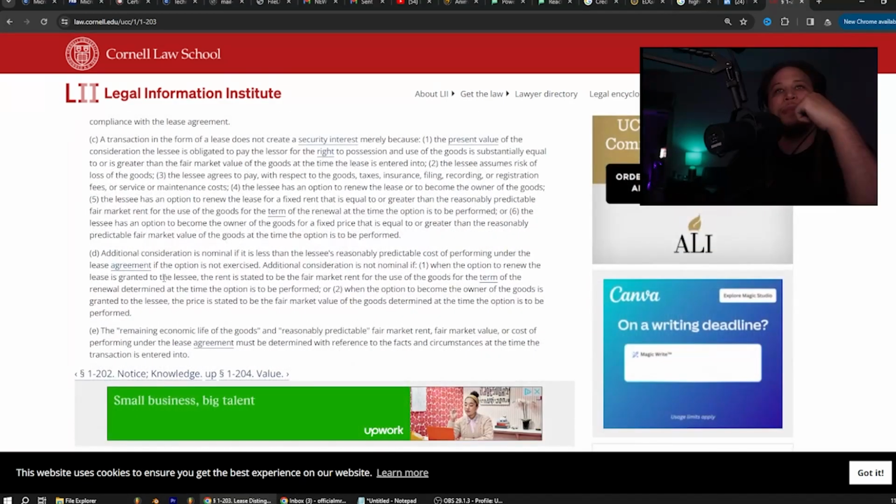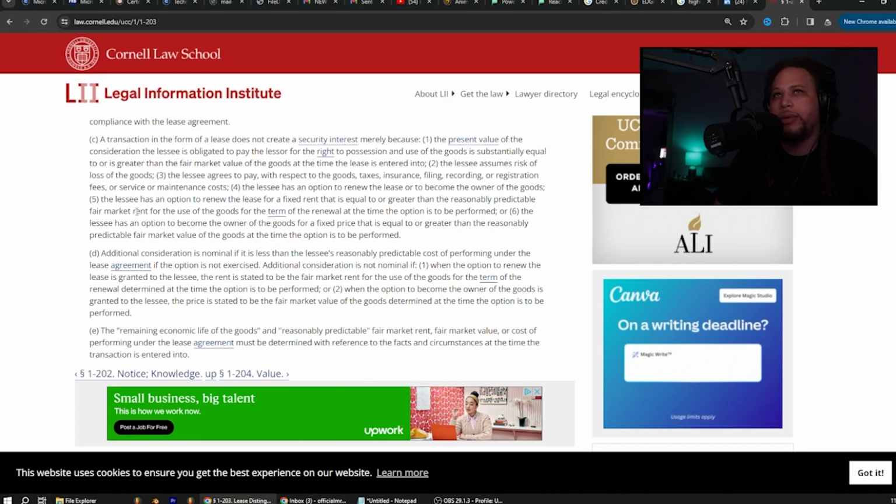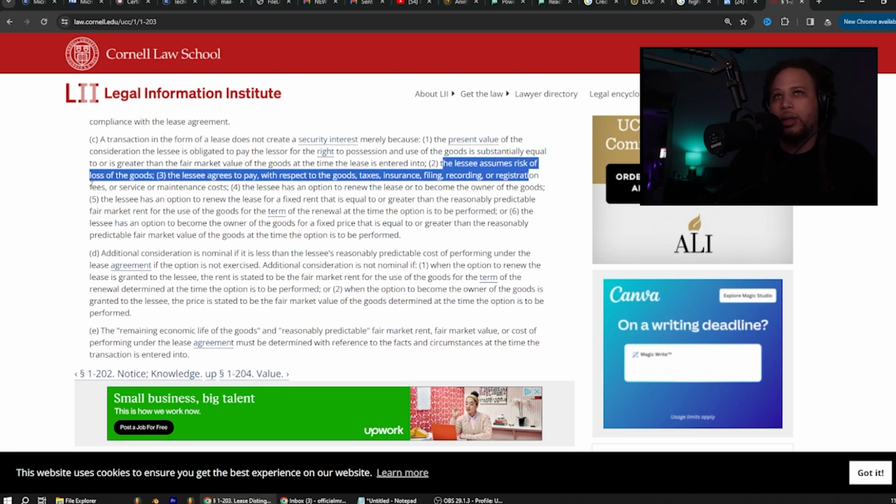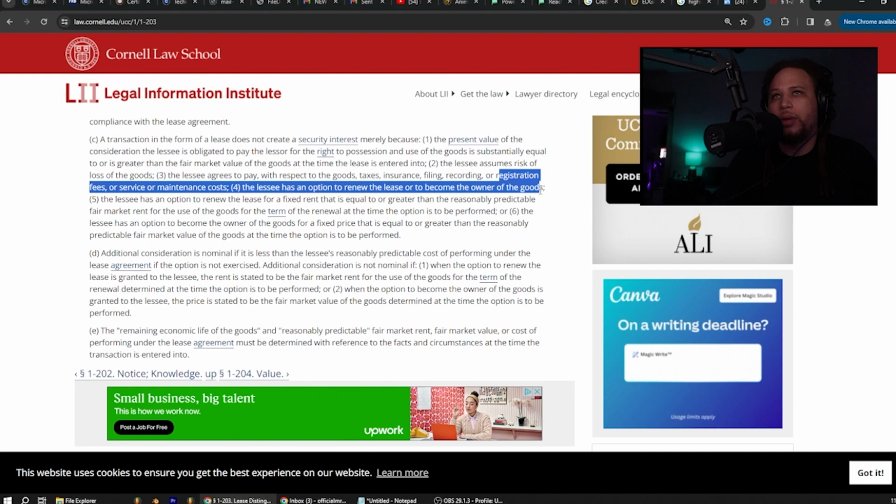That's interesting. C. A transaction in the form of a lease does not create a security interest merely because 1, the present value of the consideration the lessee is obligated to pay the lessor for the right to possession and use of the goods is substantially equal to or is greater than the fair market value of the goods at the time the lease is entered into. 2, the lessee assumes risk of the loss of the goods. 3, the lessee agrees to pay with respect to the goods taxes, insurance, filing, recording or registration fees, or service or maintenance costs. 4, the lessee has an option to renew the lease or to become the owner of the goods.